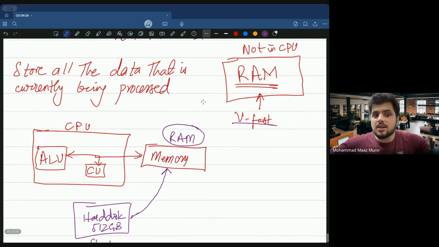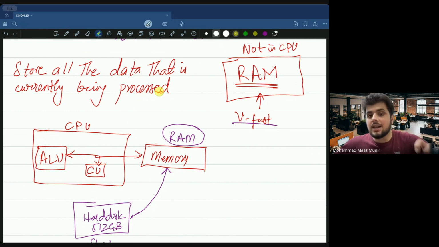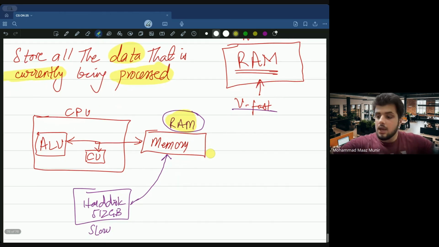So whatever we are trying to process at any moment, like right now I'm making these notes on this GoodNotes app. Currently all the data related to my graphic tablet, related to this GoodNotes app, related to Google Chrome, is being stored on your RAM. So on RAM, the things from memory that I need to bring into immediate execution are stored. But if we have something like a hard disk at the same time, that is quite slow.